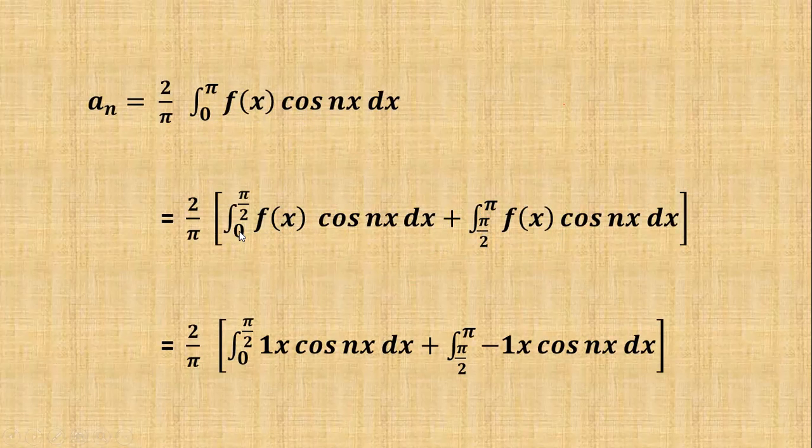In between 0 and pi by 2, the function f(x) is equal to 1, so 1 into cos nx. In between pi by 2 to pi, the function value f(x) is equal to minus 1, so minus 1 into cos nx dx. Now integrate these two functions.